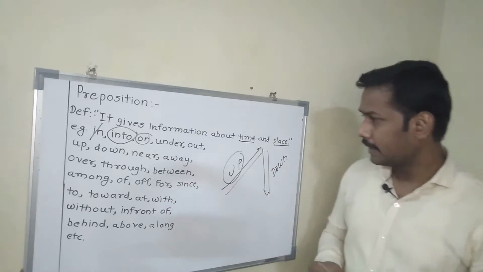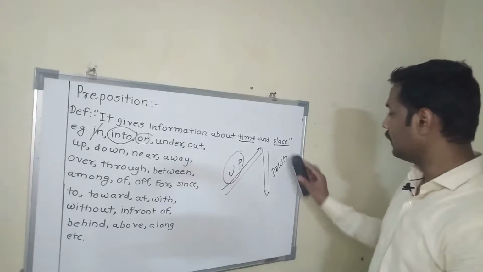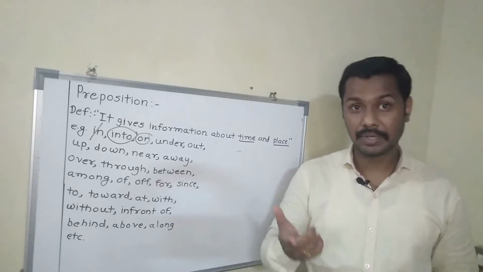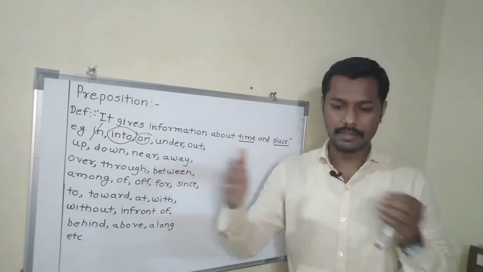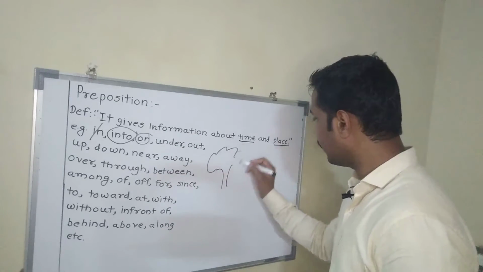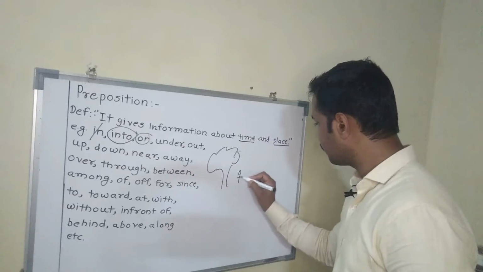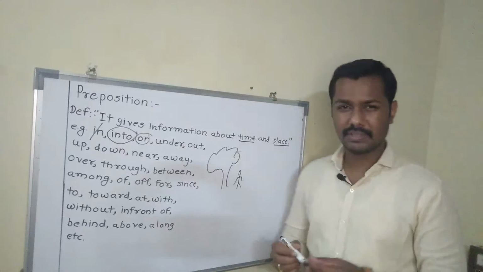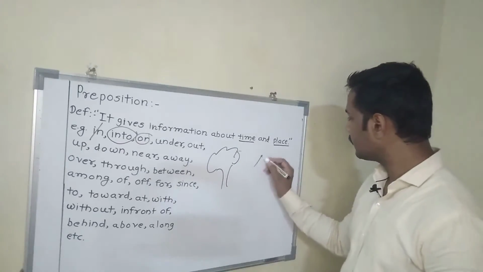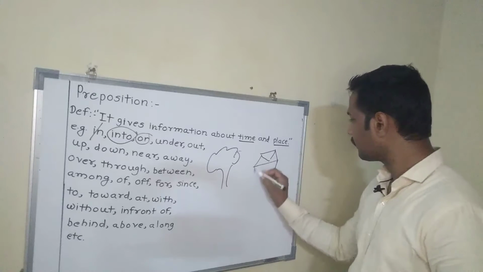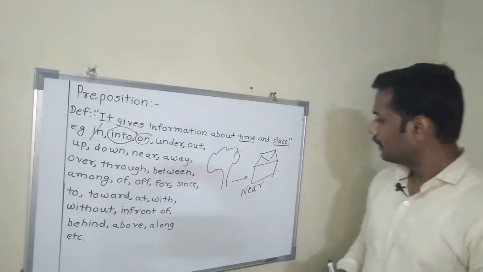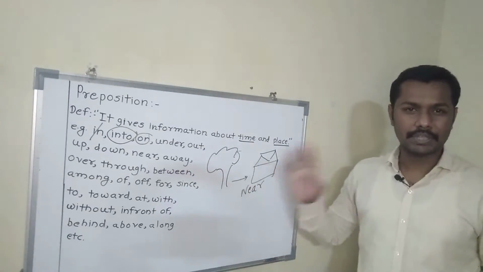After this we can have near and away. How will you use near and away? Near is closer, away is when some distance is there. Near is like this, away will be like this. Here you can take an example, like a home. You can say this home is near. A home is near to the tree.